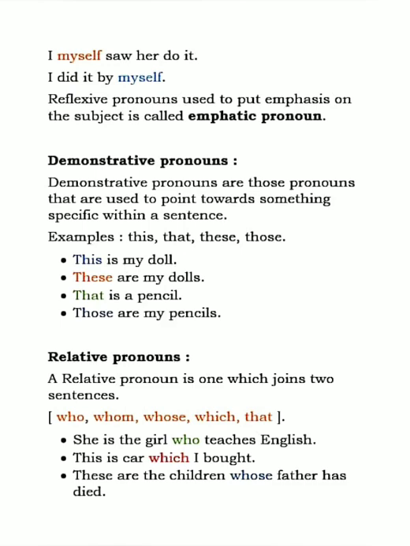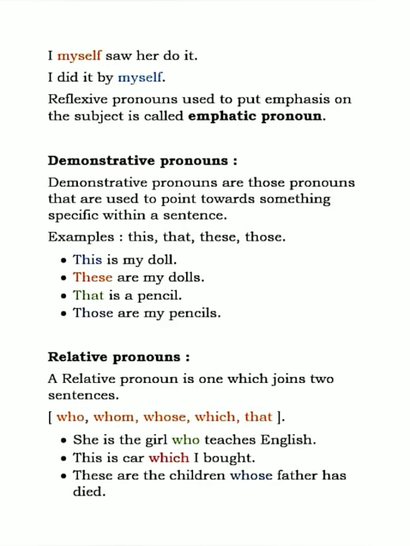Now, she is the girl who teaches English. Here I'm talking about a girl who teaches English. So here who is acting as a relative pronoun. It is joining the two sentences. Okay, this is the car which I bought. So which is used for all except humans. Okay, and who or whom are used for humans respectively.